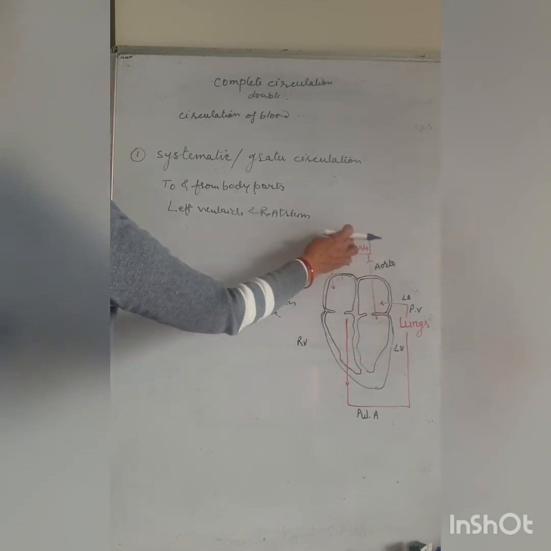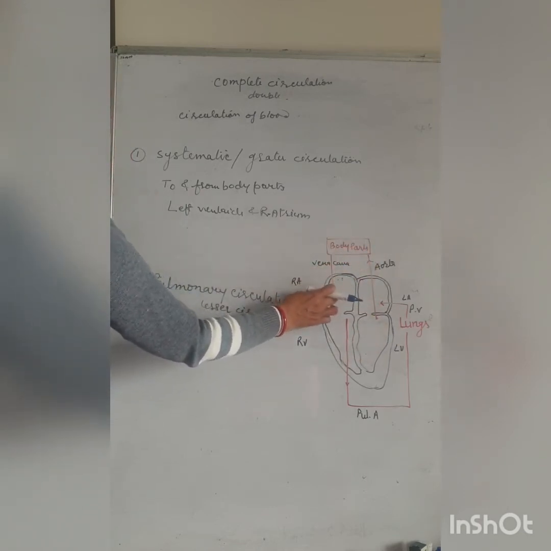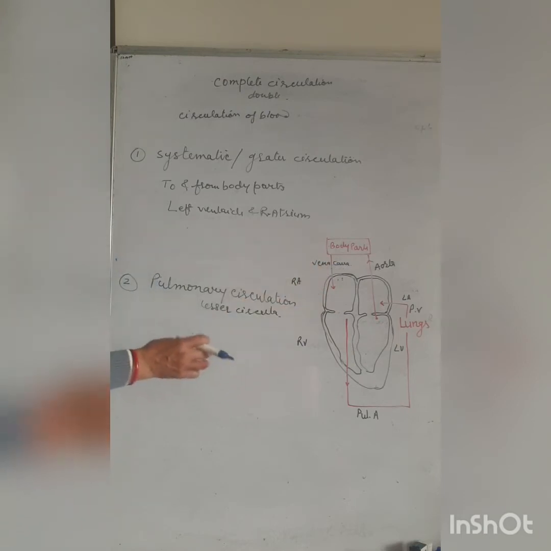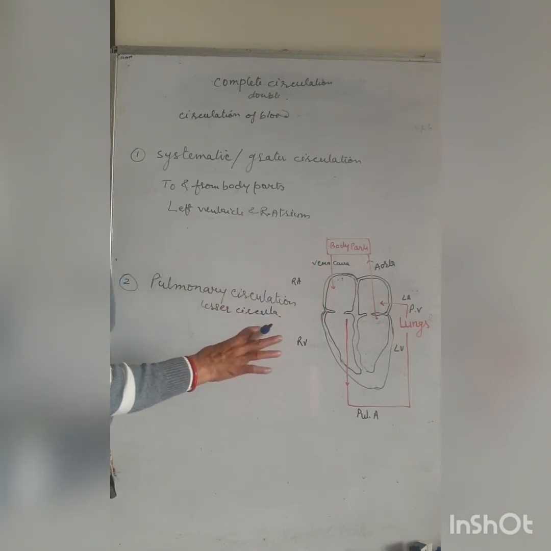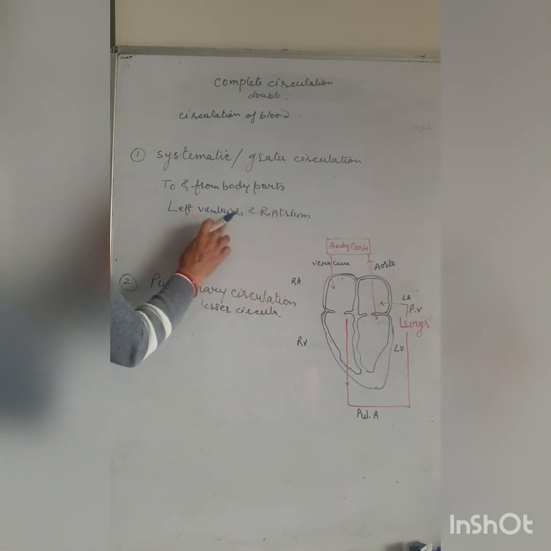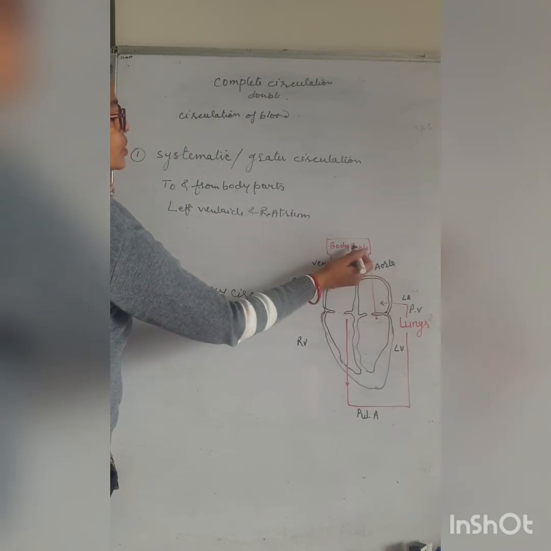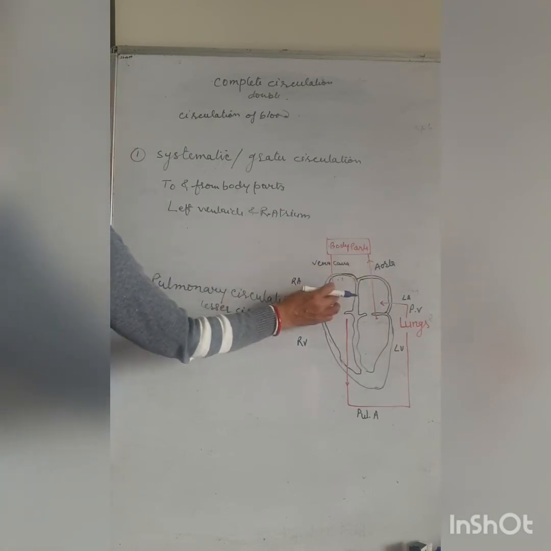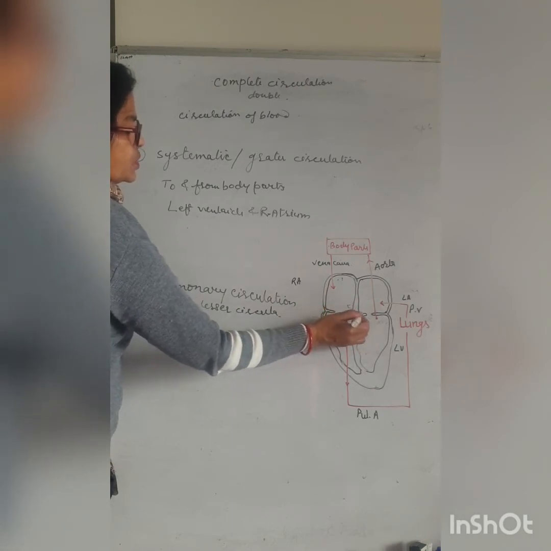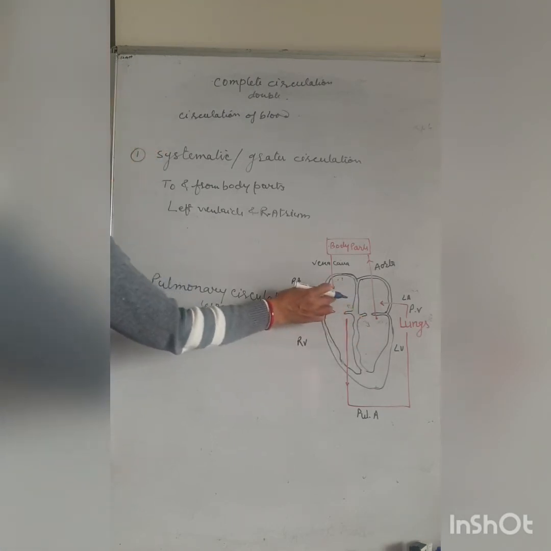From the left ventricle it goes to the body parts and again is collected through the vena cava into the right atrium. That we already discussed. So the left ventricle is this one, through the body parts and into the right atrium. It means these two chambers are involved.